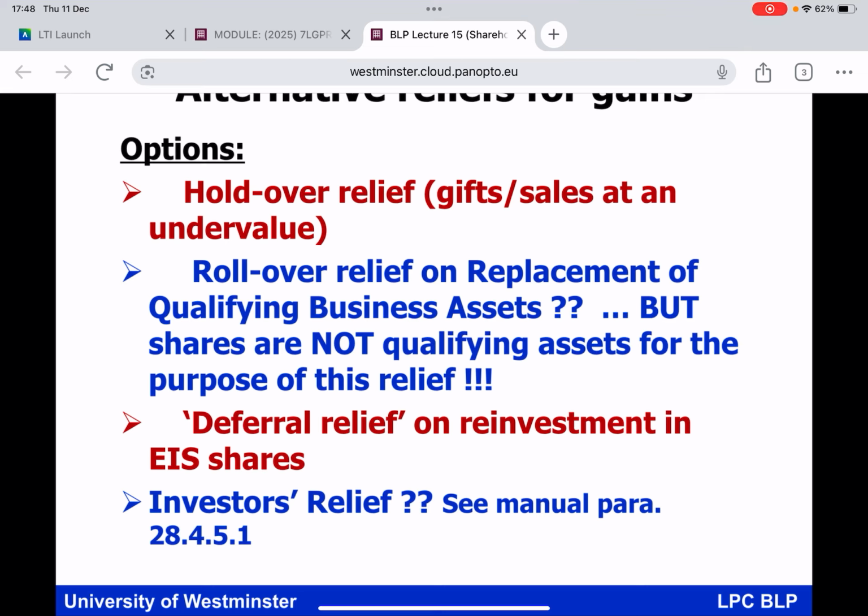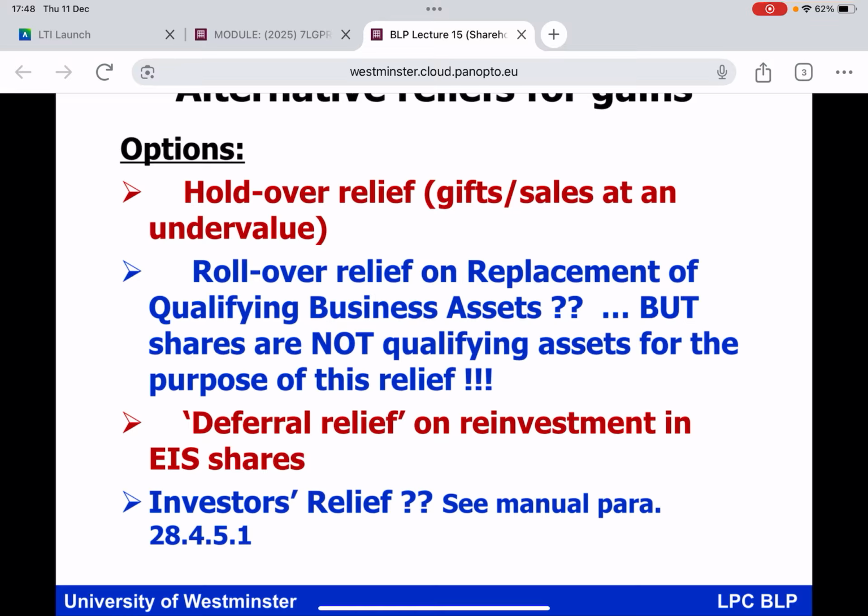But, and here's an interesting point, please remember, everybody, if you were wondering whether this is relevant, where cash is invested into a company in return for shares, shares are not qualifying assets for the purposes of rollover relief on replacement of qualifying business assets. Shares are not qualifying assets for the purposes of that particular relief. However, that raises a very interesting question, doesn't it?